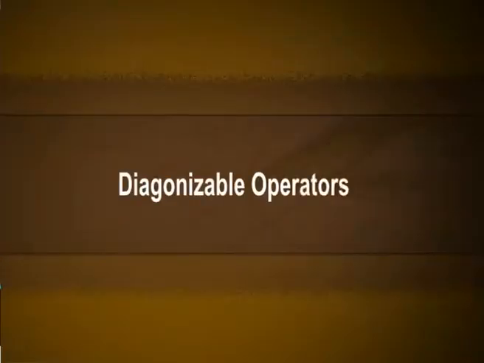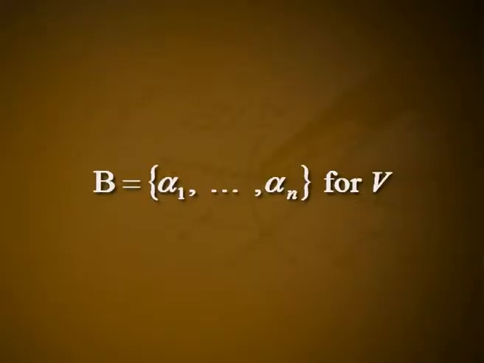Remark: in view of example 1, we note that while discussing the characteristic values of a matrix A, we must be careful to stipulate the field involved. The matrix A above has no characteristic values in R, but has two characteristic values, i and minus i, in C. Diagonalizable operators. We note that if there is an ordered basis B equals alpha 1, etc., alpha n for V, in which each alpha i is a characteristic vector of T, then the matrix of T in the ordered basis B is diagonal, if T alpha i is equal to c i times alpha i.